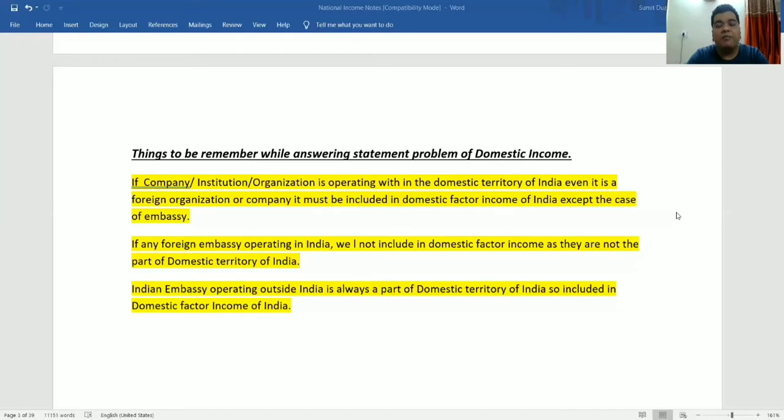If I say that profit earned by a resident of India from his company in Singapore, it is not to be included in the domestic factor income of India because this company is operating outside the domestic territory of India. But if I say that profits earned by a foreign resident from his company in India, then answer is yes, it is included in the domestic factor income of India because this company is operating within the domestic territory of India. I hope the concept is clear to you.